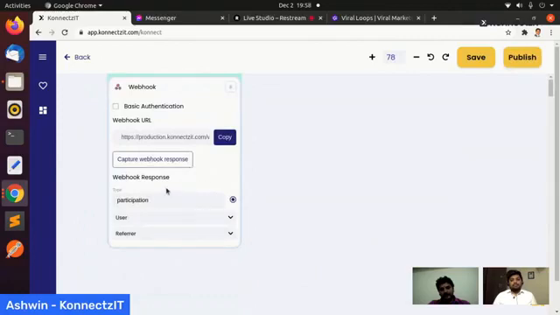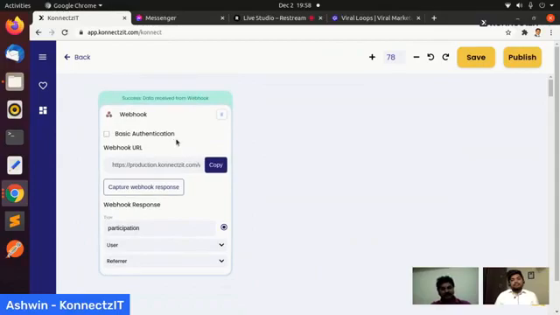So coming to here, we have a JSON parser. At this point, the webhook actually supports JSON parsing. And coming to JSON parsing, we have made it easy for users to know how the JSON structure looks. And even without knowing, if you are a technical person, you know how JSON works.